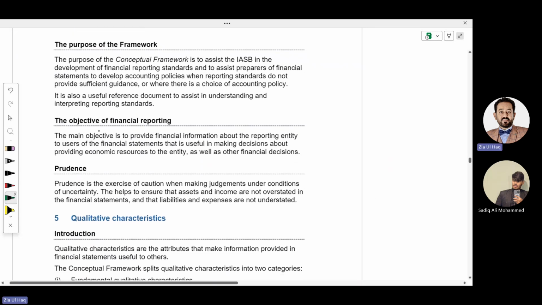Why do we need to prepare financial statements? Because this will help the users of financial statements to make better decisions. And there is another concept called prudence. What does that mean, prudence?